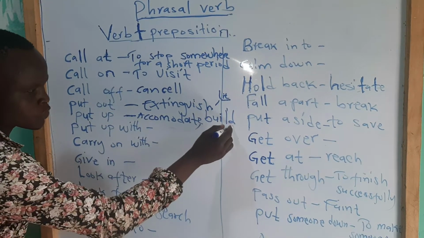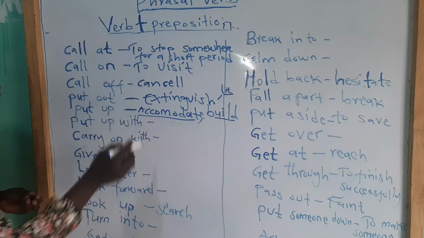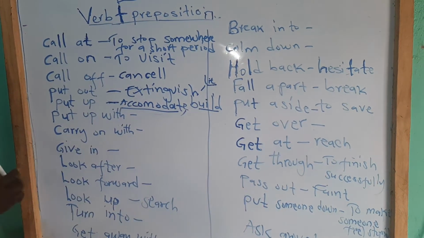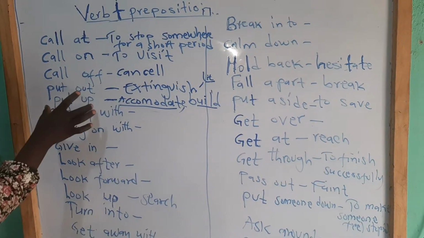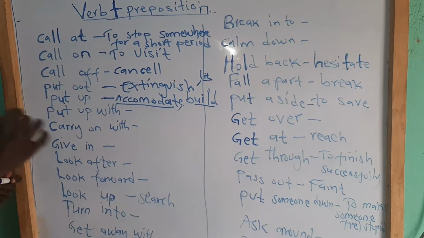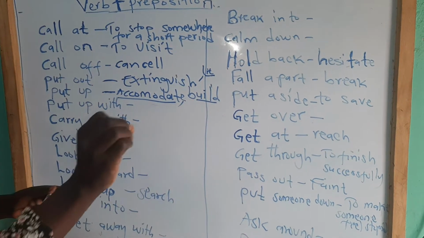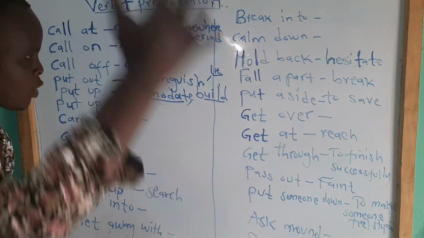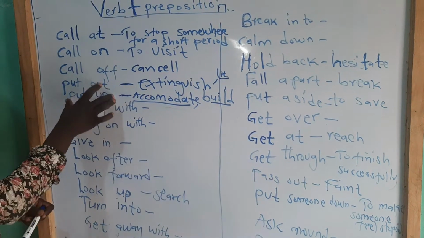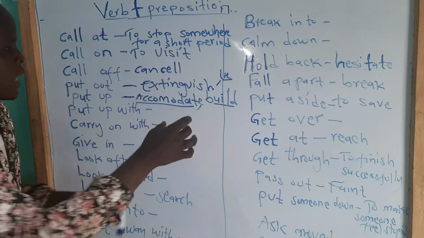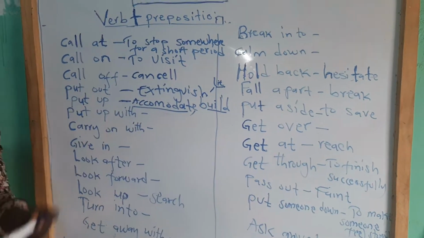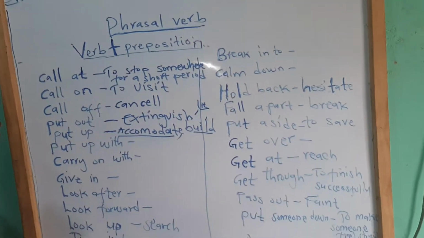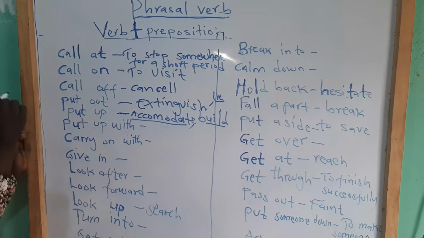So if you build a house or you accommodate somebody, you say live here, but that person will not live there forever. The person will now stay, not live. To put up is to allow somebody to stay with you for a short period of time. You say you put that person up. Or if somebody is building a house, you say the person is putting up the house. So put up a house means to build the house, and it can also mean to make somebody stay with you for a short period of time. That is the meaning of put up.